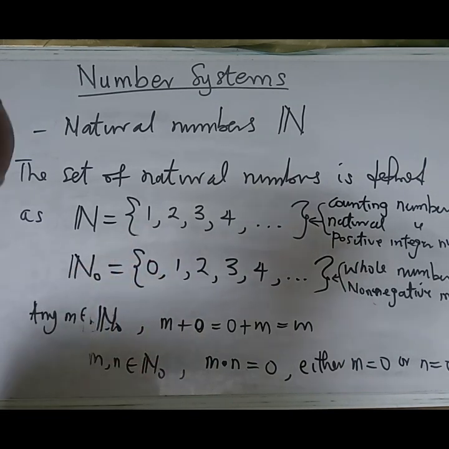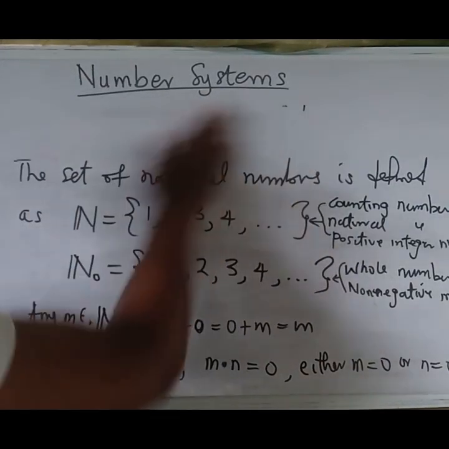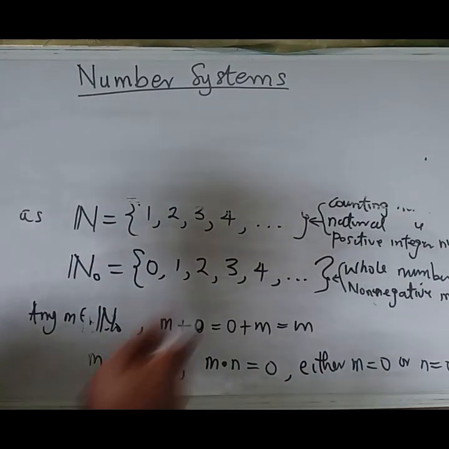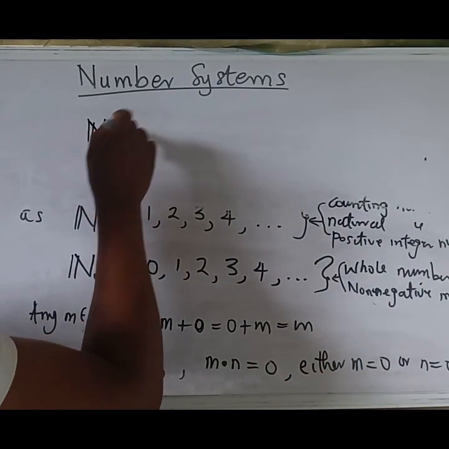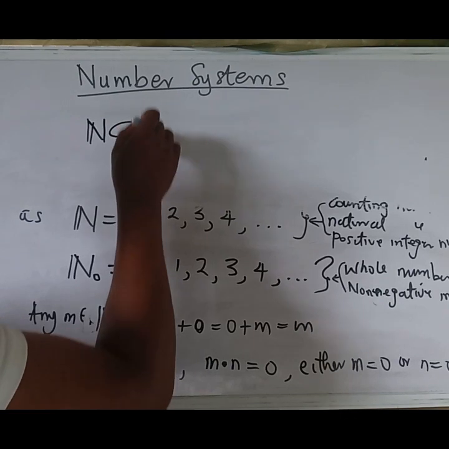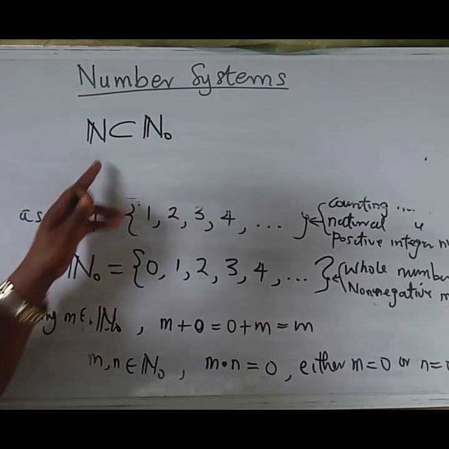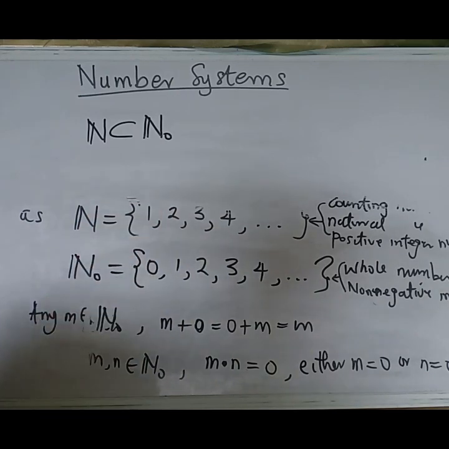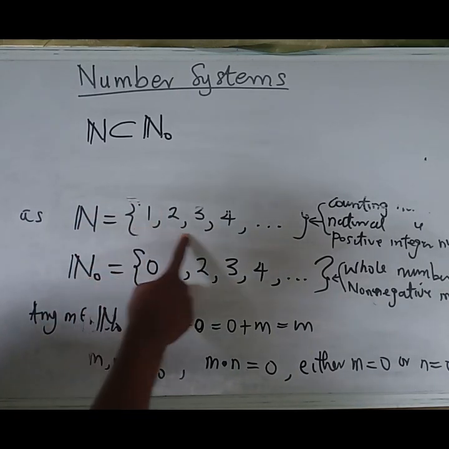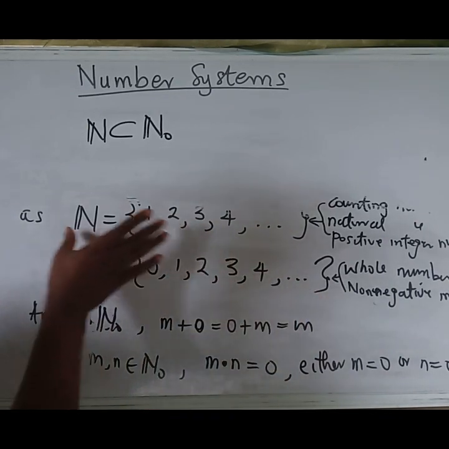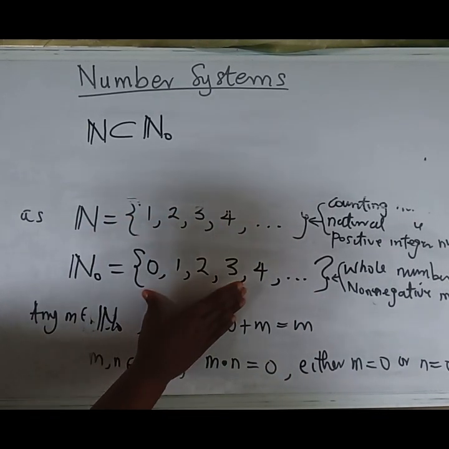A simple remark we'll make here is that the set N is simply a subset of this, contained in it, because the entire set of natural numbers is inside there.